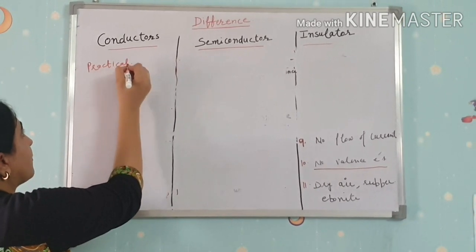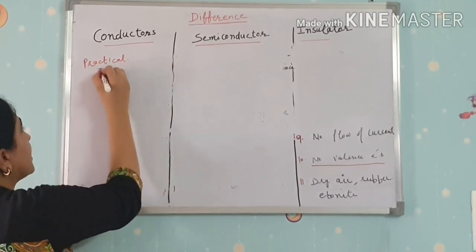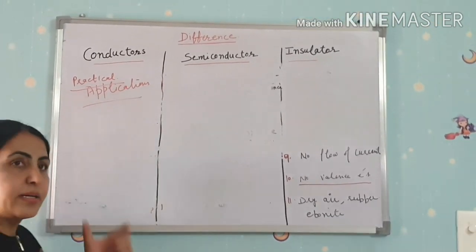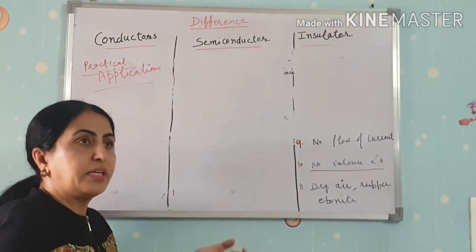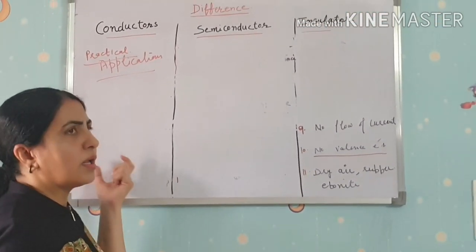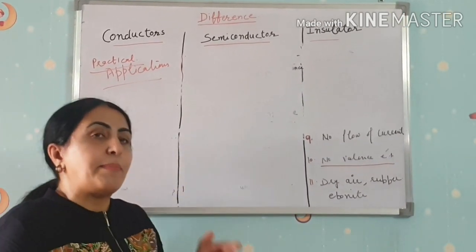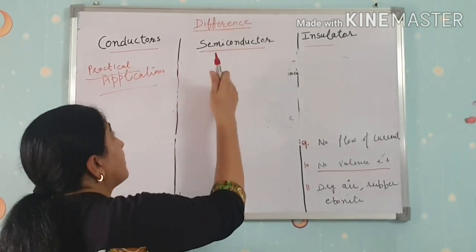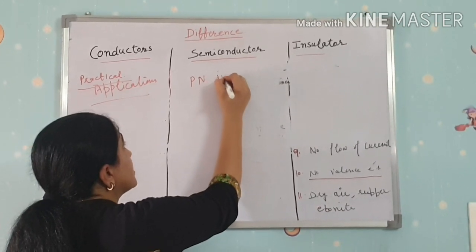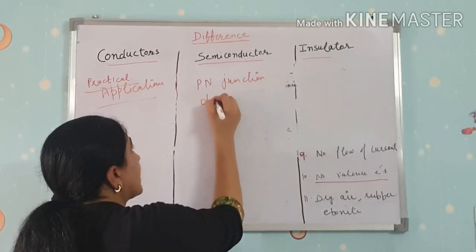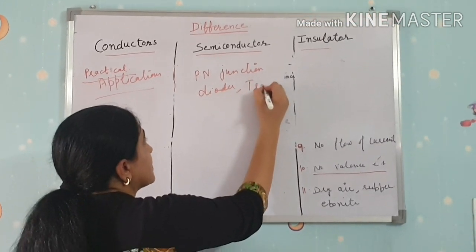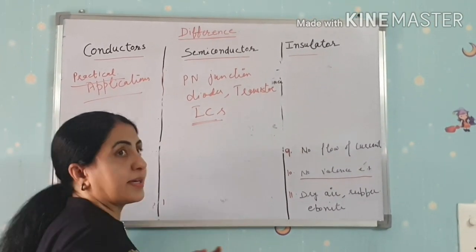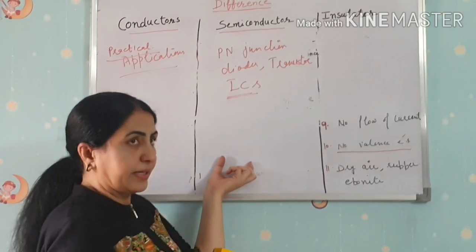Then in the case of practical applications of semiconductors, the semiconductors are used in manufacturing PN junction diodes, and also in making transistors and ICs, integrated circuits, and also so many other practical applications.